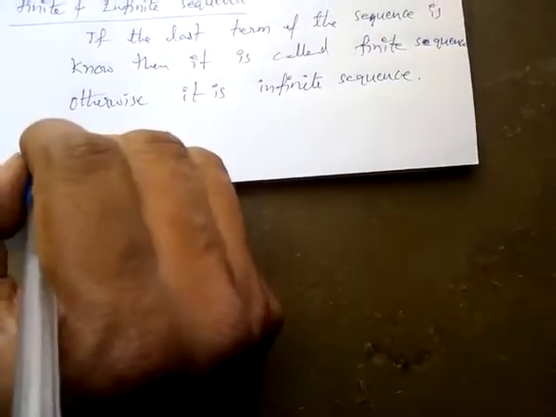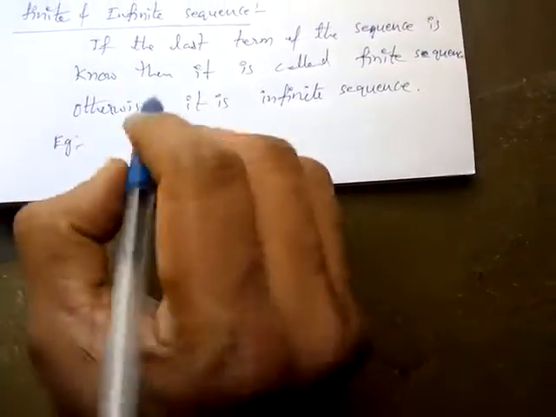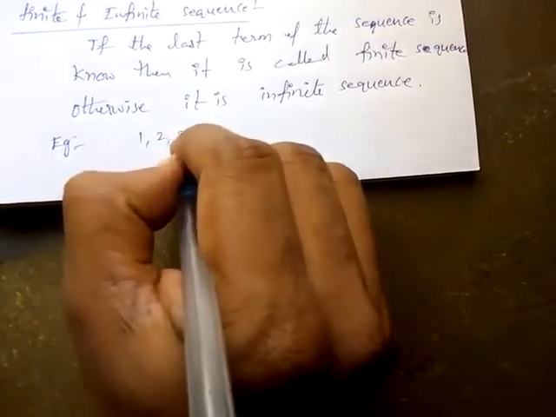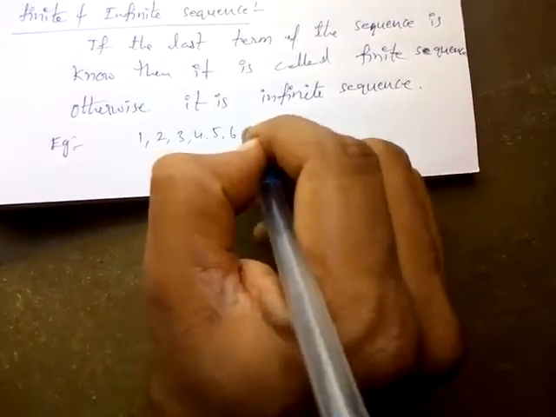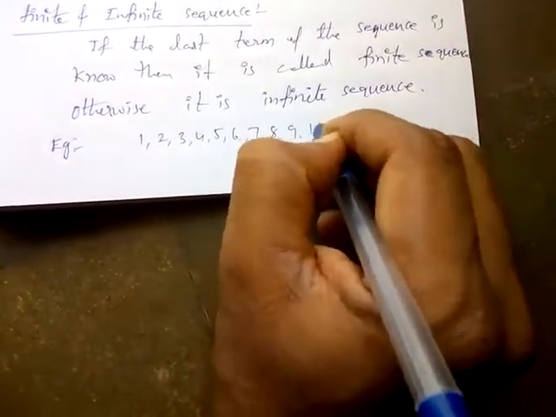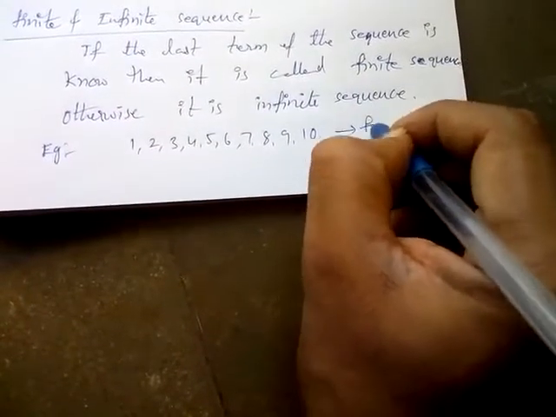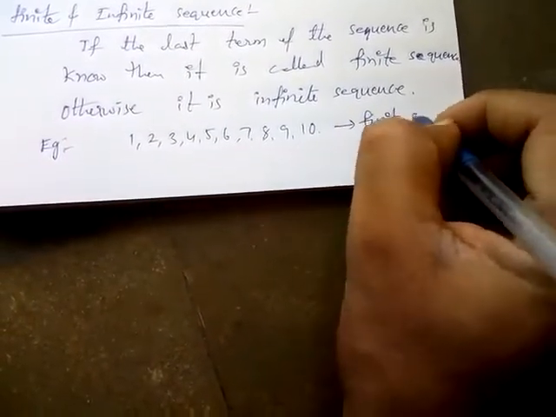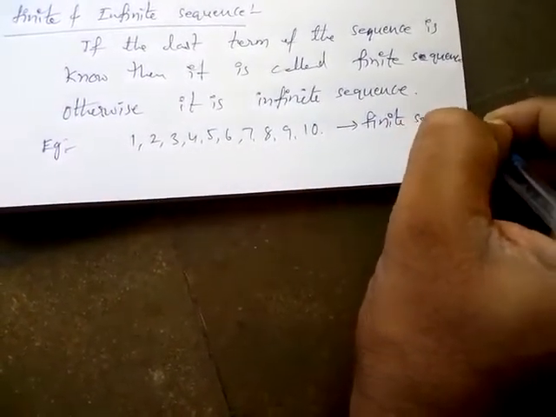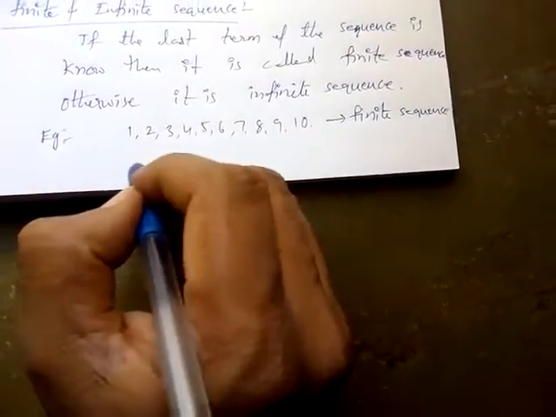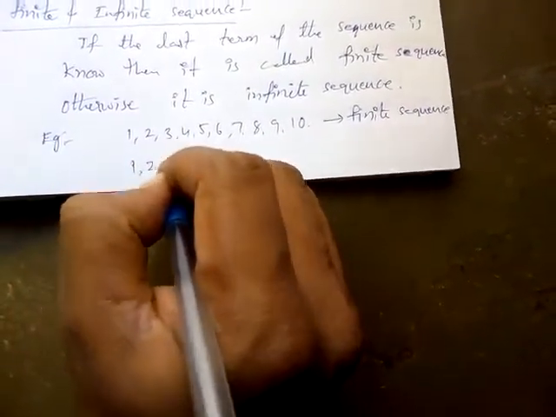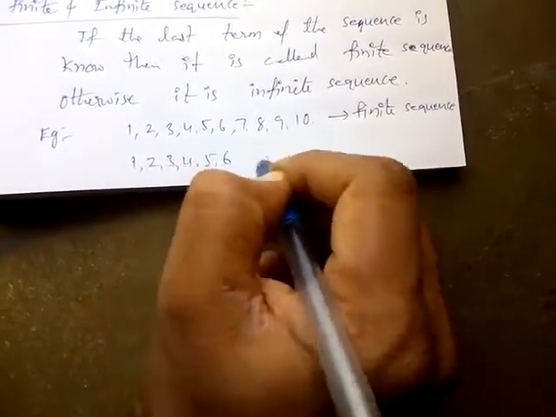See this example, first 10 natural numbers: 1, 2, 3, 4, 5, 6, 7, 8, 9, 10. This is finite sequence. Set of all natural numbers 1, 2, 3, 4, 5, 6, so on like that.